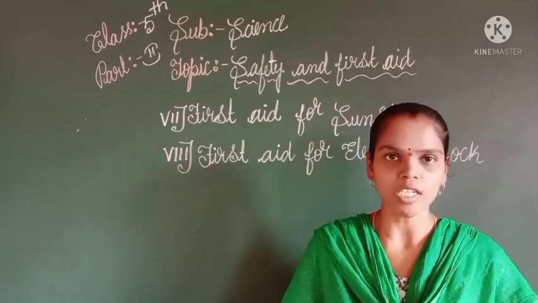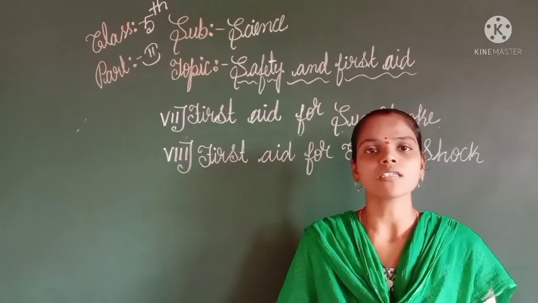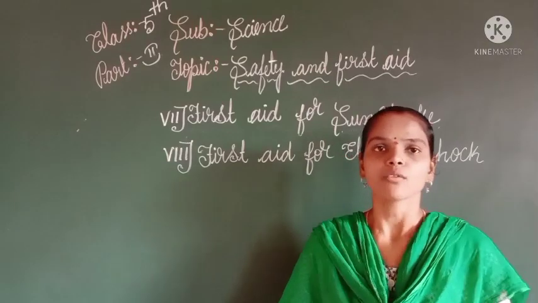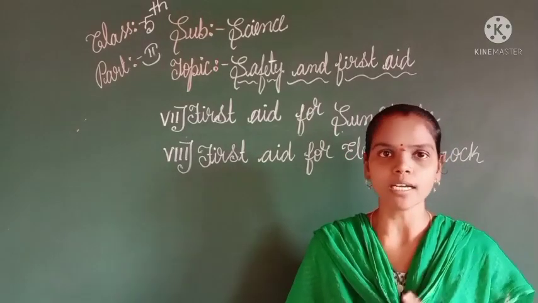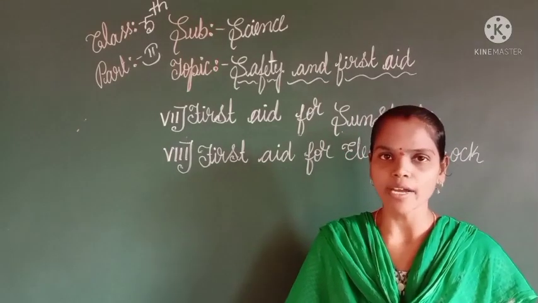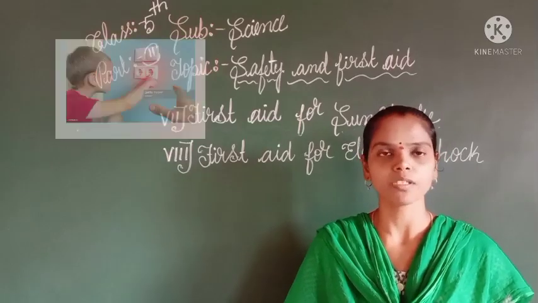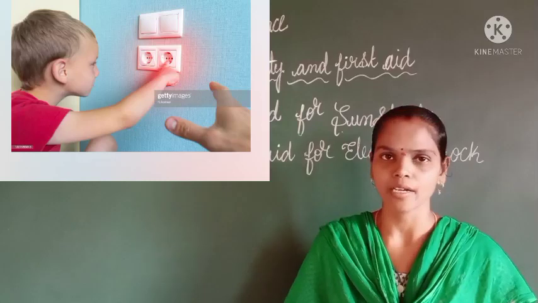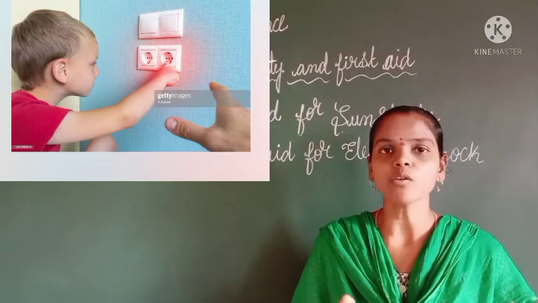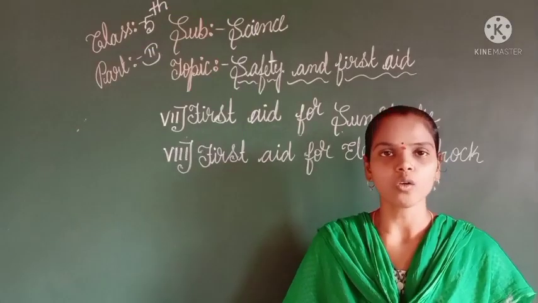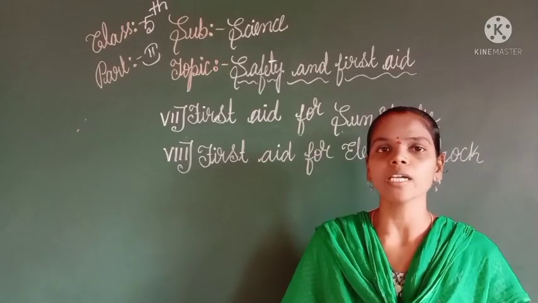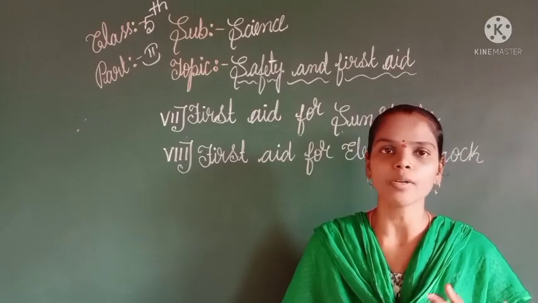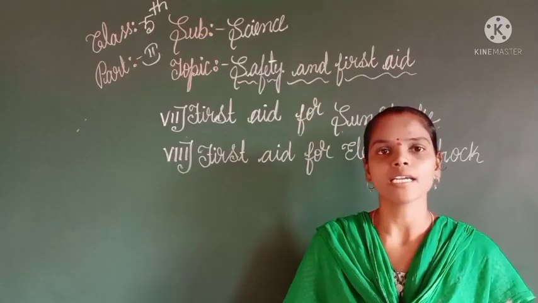What are the preventions? First, we should regularly check the electric wires in our home. Next, we should not touch electrical items with a wet hand. Then while you are walking on the road or outside the home, be careful. So these are the preventions for electric shock.